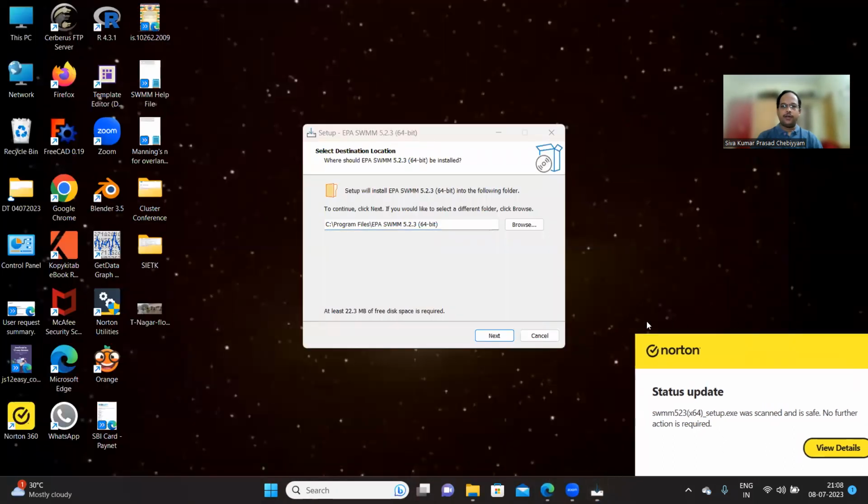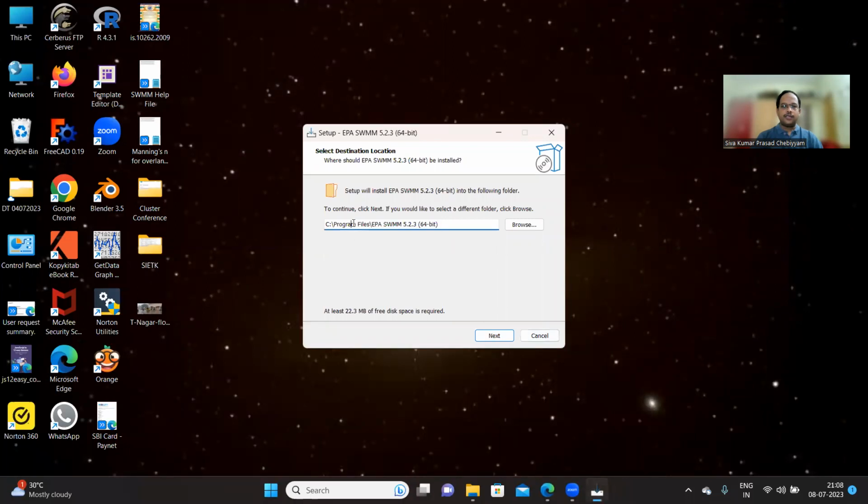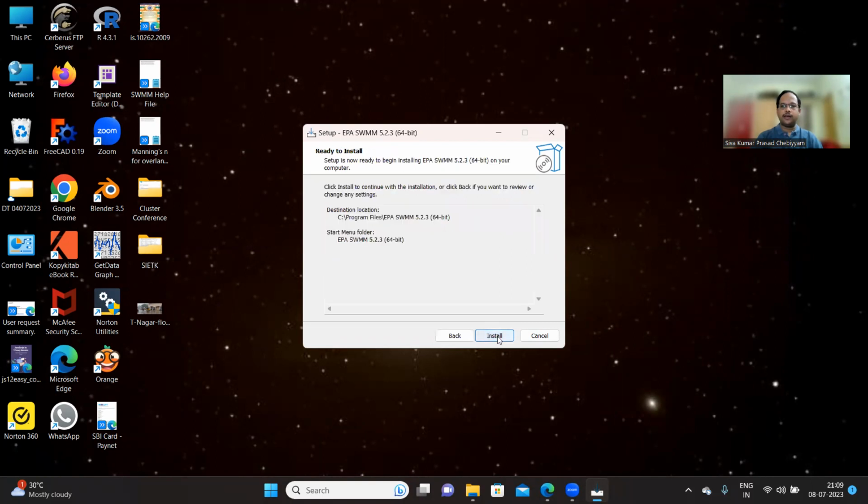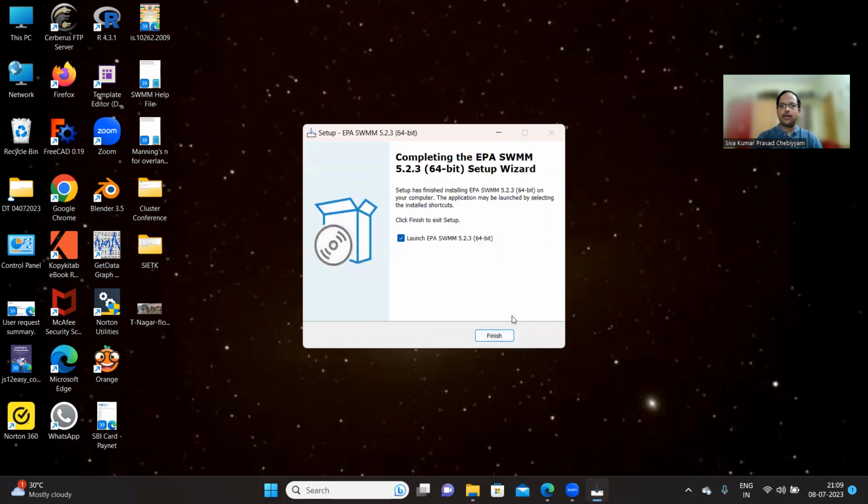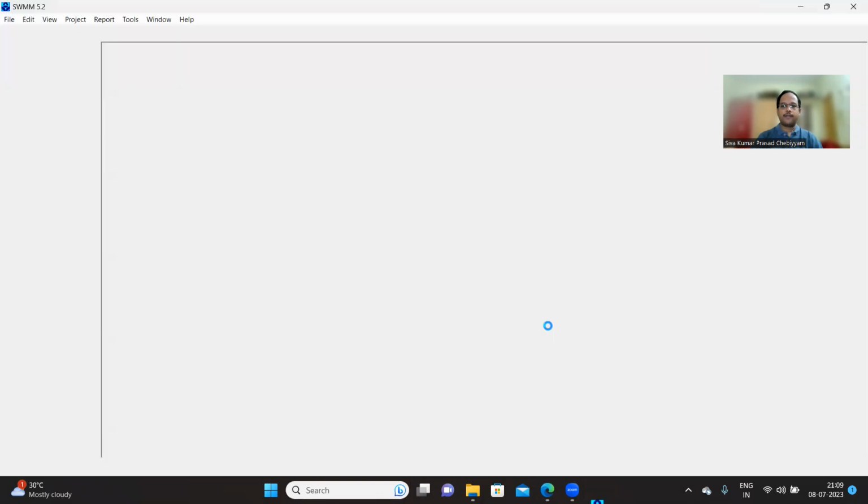Another pop-up window will come suggesting the path for installation. The software is going to install in C program files in my computer. If you want to alter the path, you can do it, but I'm going to install here. Click on the next button. Next, directly click on the install button. That's it. Within no time, it will get installed in your machine.